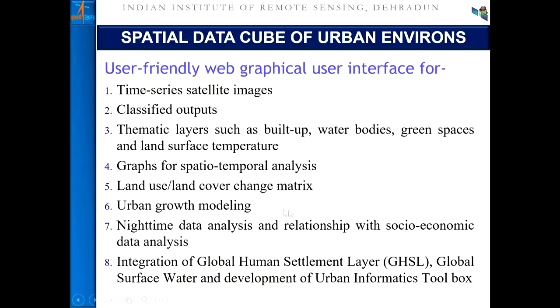So all that we are doing is taking all these spatio-temporal satellite data and their derived outputs, that means built-up surface, night lights, population, pollution, etc., and trying to ingest them into a kind of portal. This research effort is going on. It is not yet mature, but we are trying to customize the urban surfaces to facilitate the urban planners and engineers.